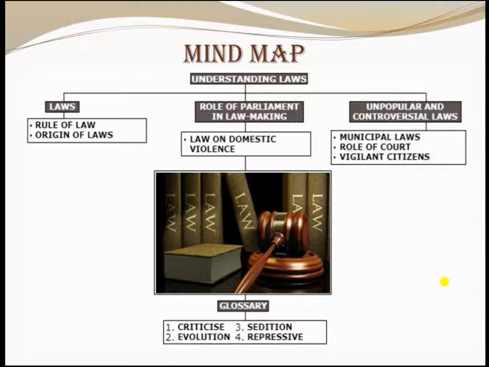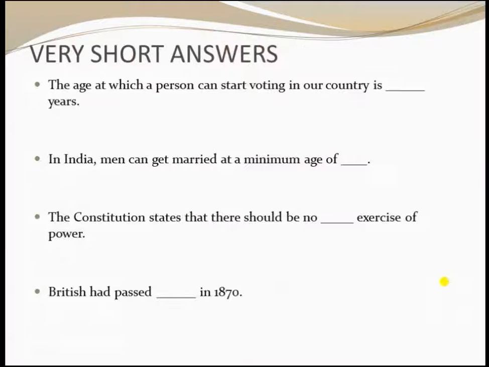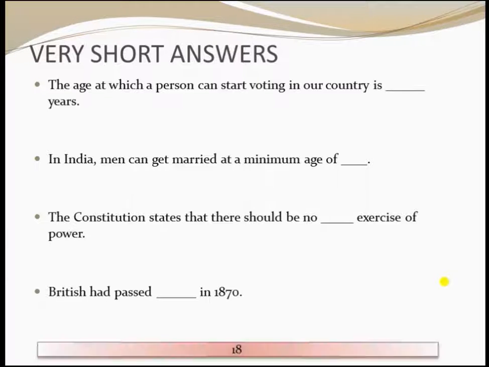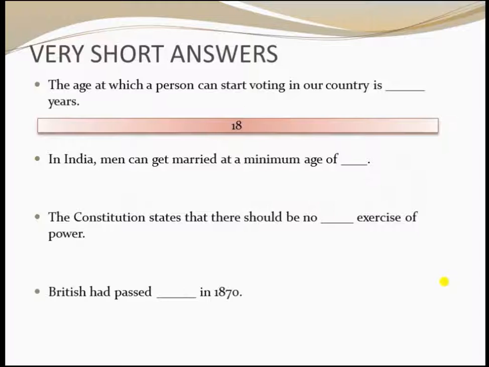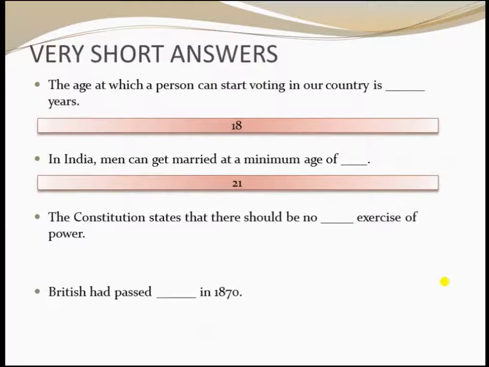Next, let's see very short answers. The age at which a person can start voting in our country is dash years. The answer, 18. In India, men can get married at a minimum age of dash. The answer, 21.